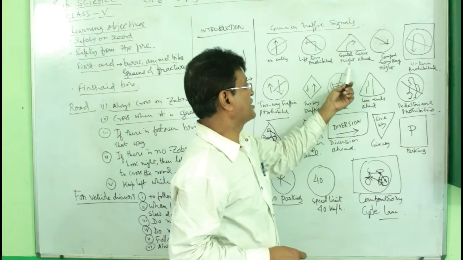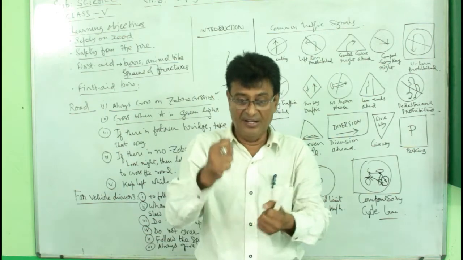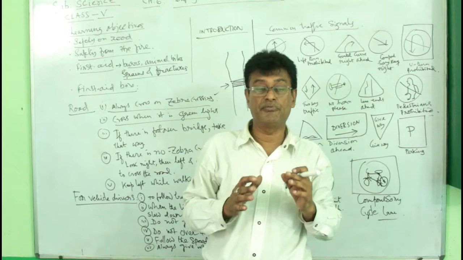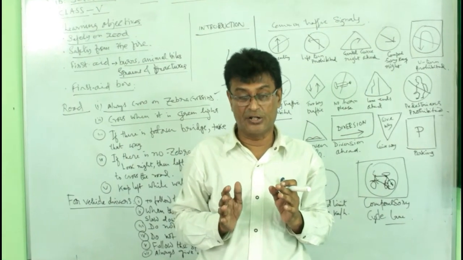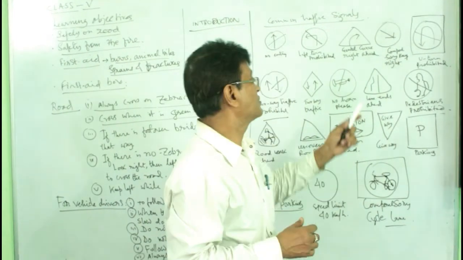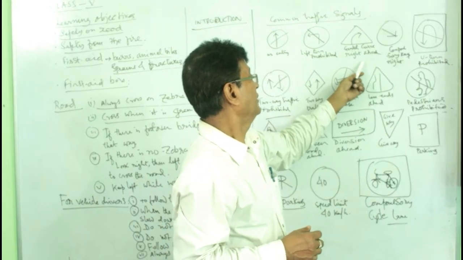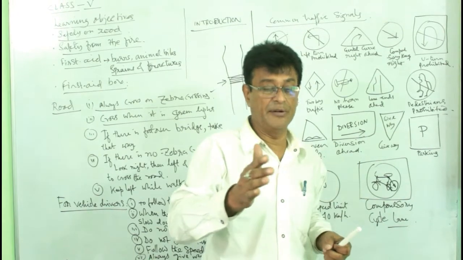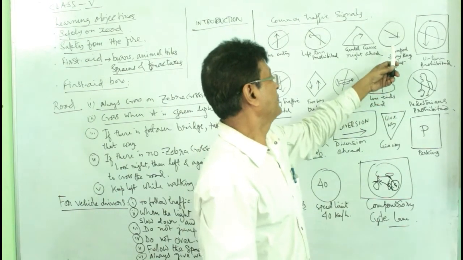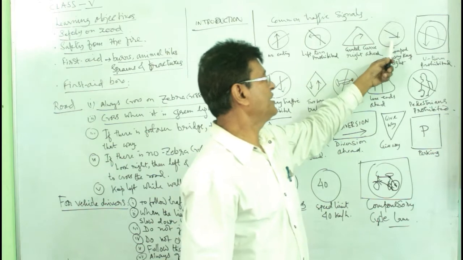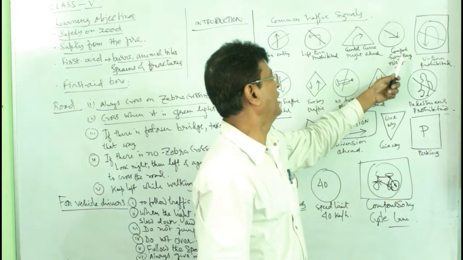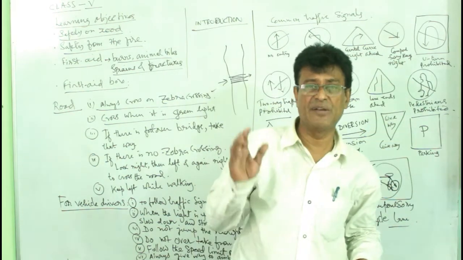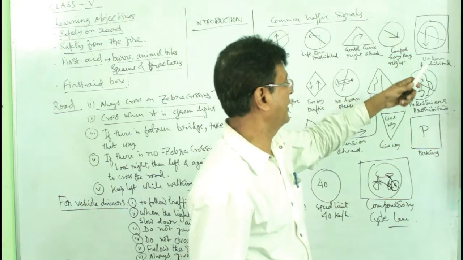Here you see gentle curve ahead. Suppose you are driving and you see that sign, then you must be very careful, slow the car down, because there will be a gentle curve right ahead. Well then, this single arrow mark pointing downwards is known as compulsory keep right. That means always keep right when you go on this side.